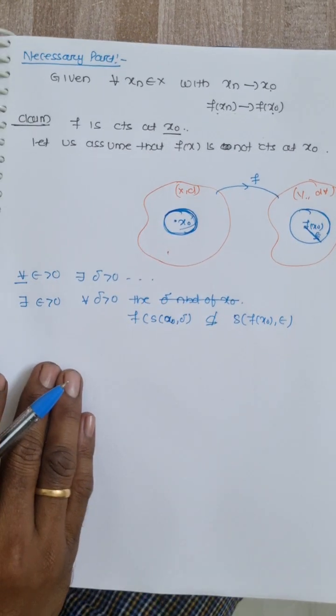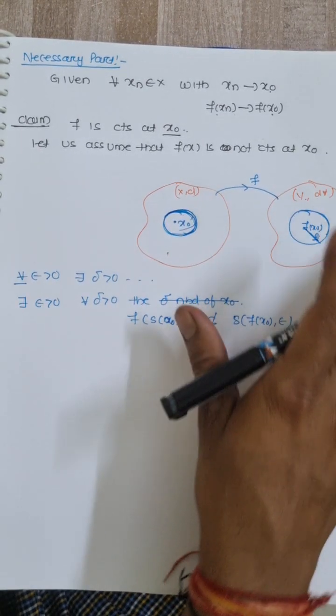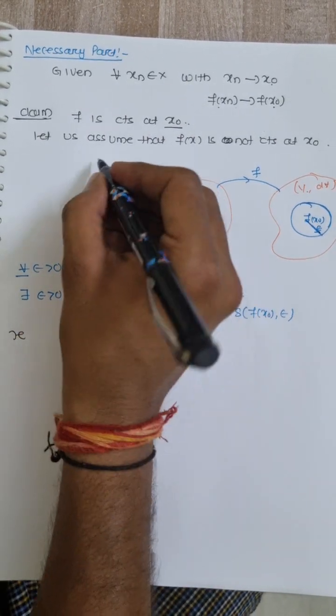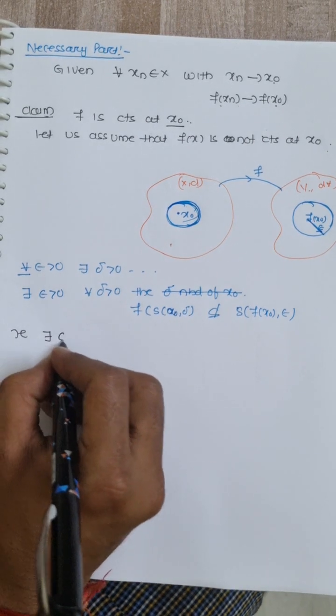Okay, so we use this definition. I just wanted to make you understand this properly. That means we have assumed that f(x) is not continuous at x0, that means there exists an epsilon greater than 0